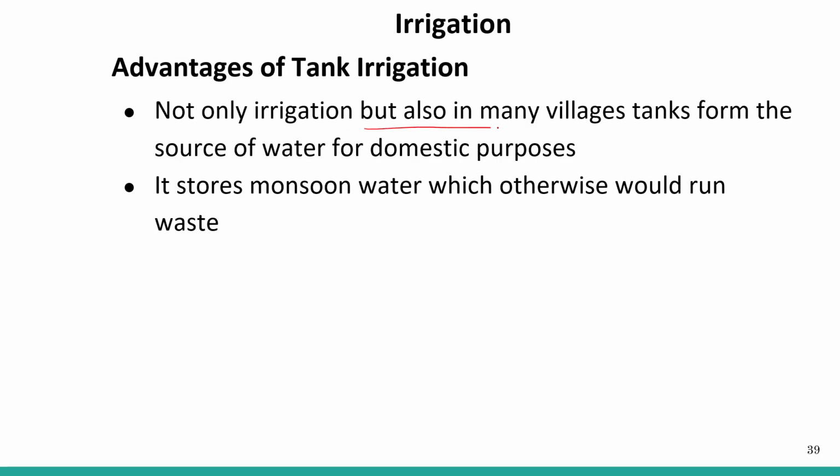Not only for irrigation, but also in many villages, tanks form the source of water for domestic purposes. So they are not only for irrigation, this water is also used for some domestic purposes. It stores monsoon water which otherwise would run waste. So this is good for conserving water, right? Monsoon water gets collected in these tanks, and otherwise this water could run off and be wasted. Whenever needed, it can be used for domestic or agricultural purposes.